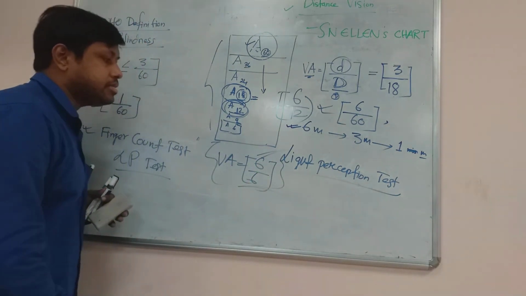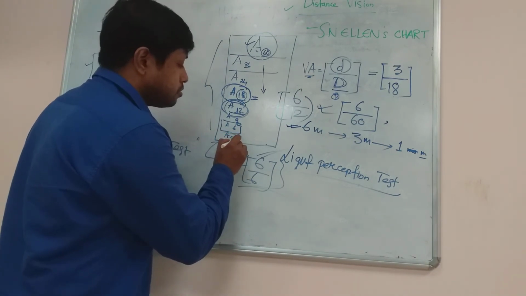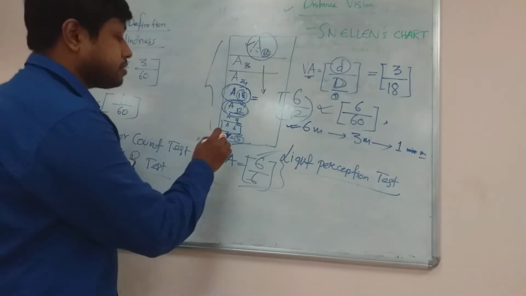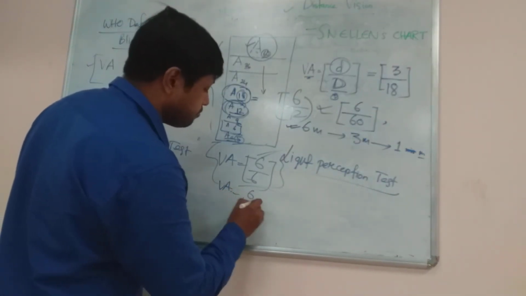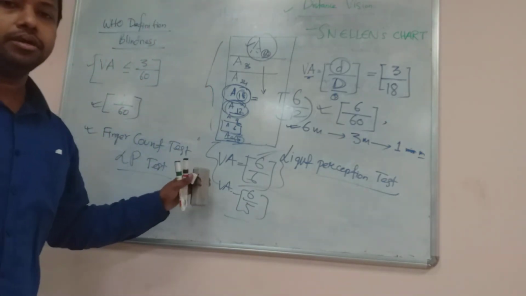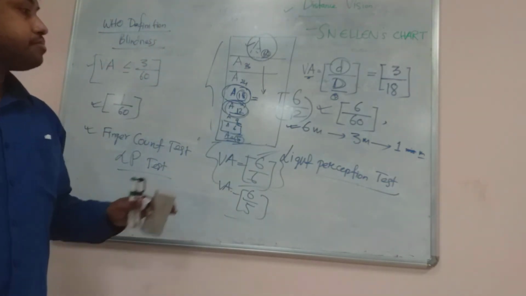Some Snellen's charts also provide small letters numbered 5. If a person can see this letter, the visual acuity becomes 6/5, which is called supernormal visual acuity, meaning best, very perfect, more than normal.